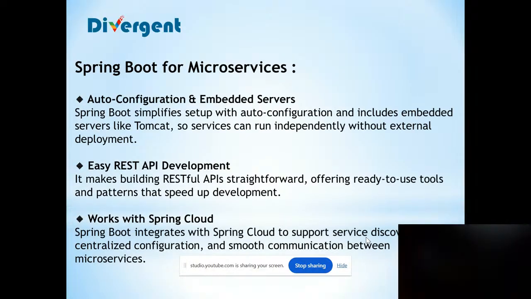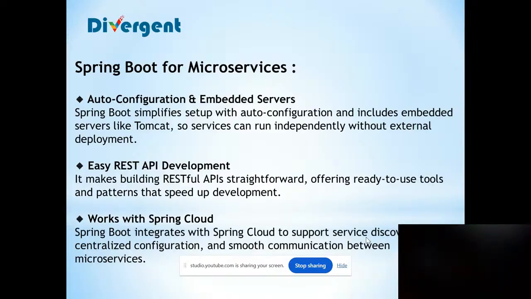So, Spring Boot for microservices. Why do we need to use Spring Boot for microservices? Spring Boot has auto configuration and an embedded server. Spring Boot simplifies the setup with auto configuration. It will automatically configure the classpath, so we don't need to worry about that. And it includes embedded servers like Tomcat, so services can run independently without external deployment. We don't need to deploy anything related to that.